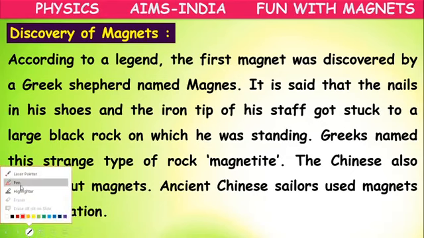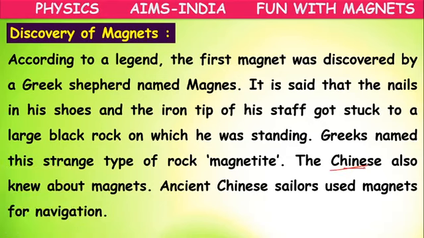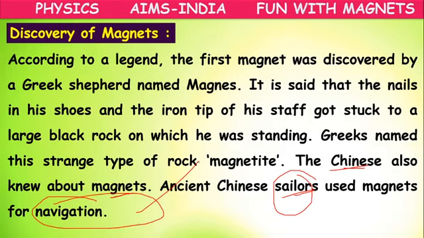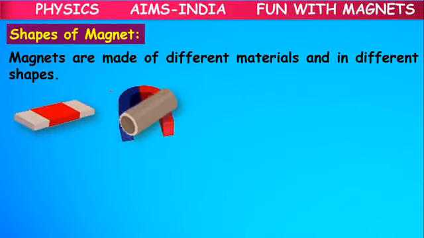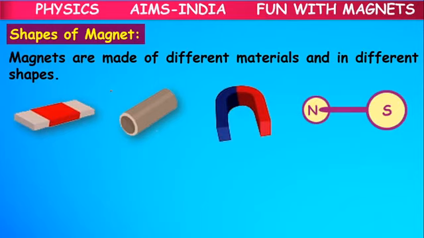Even Chinese people knew about magnets. The Chinese sailors used them for navigation, because a magnet has a special property called the directional property, which we will learn in tomorrow's class. So these are the shapes of magnets.